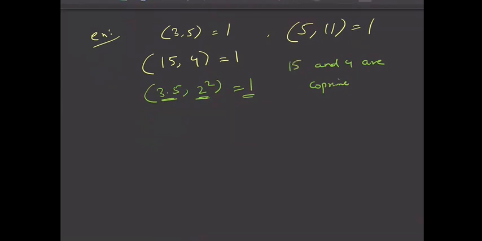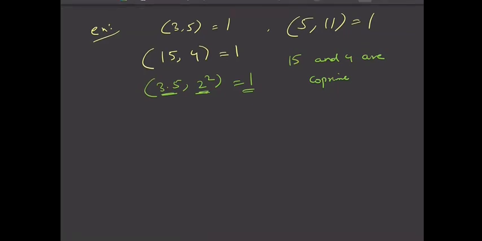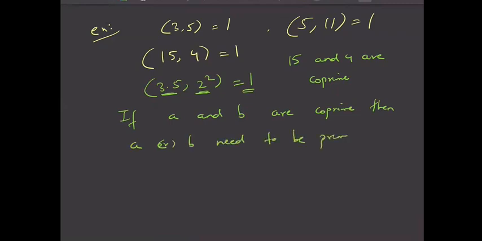So this is about co-prime and relatively prime. Here, if A and B are co-prime, then A or B need not be primes. For example, you can take 15 and 4. Neither 15 is a prime nor 4 is a prime, but they are co-prime. So don't go by the name co-prime and think the numbers are prime. The numbers need not be prime in themselves, but their common factor is 1. Nothing is common in them, so they are called co-primes.